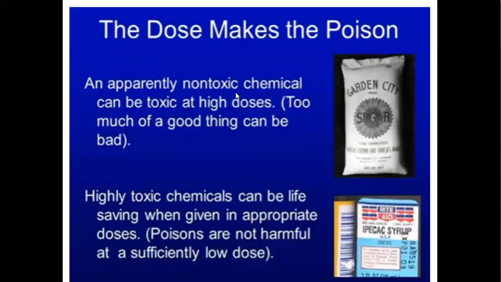So the dose makes the poison, like an apparently non-toxic chemical can be toxic at high doses, as I have already discussed, and too much of a good thing can be bad. I have already discussed water, and here also sugar. And highly toxic chemicals can be life-saving when given in appropriate doses. Poisons are not harmful at a sufficiently low dose. But the same thing is harmful when it is taken in high doses.